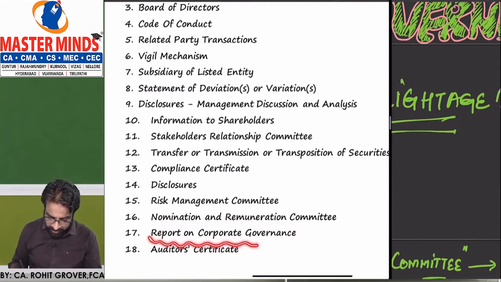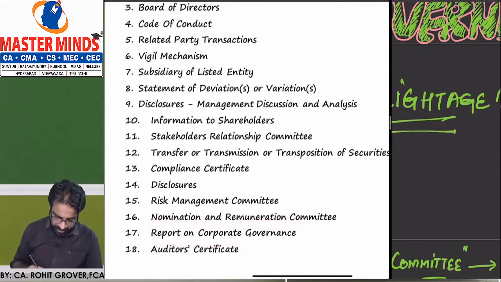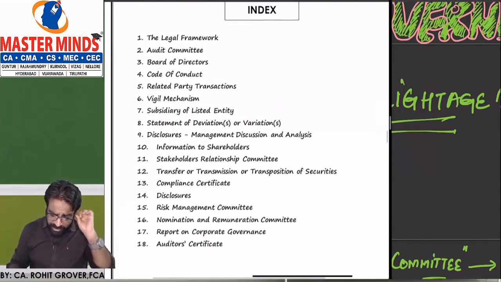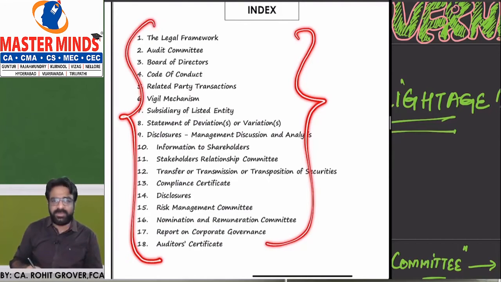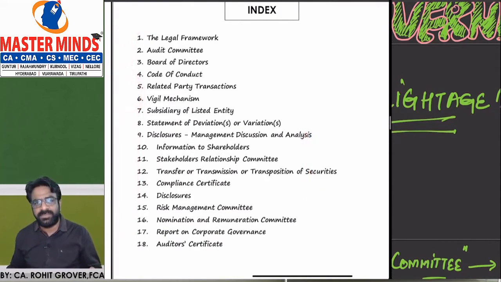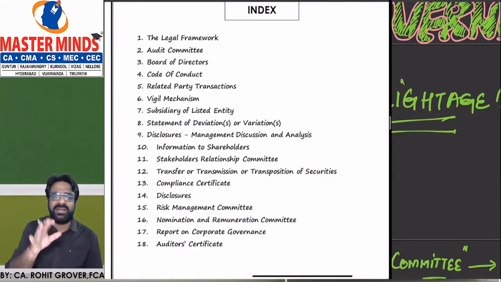Then we finally have a report on corporate governance, which is required to be issued by the auditor, and lastly, we will understand how the auditor's certificate looks. So in totality, these are the basic 18 points we should have in mind while doing this chapter. Each and every point is highly important. You can't say that one point is important and another is not.